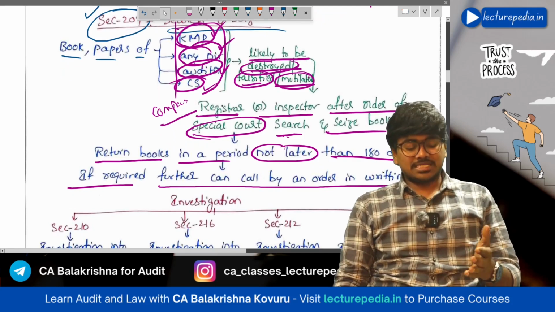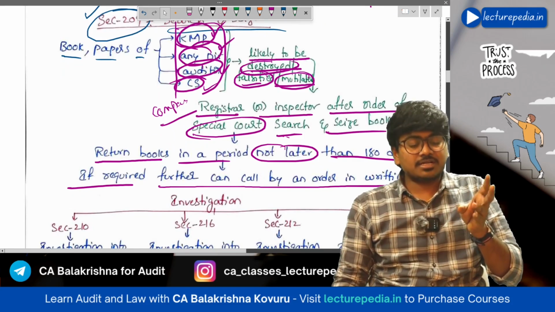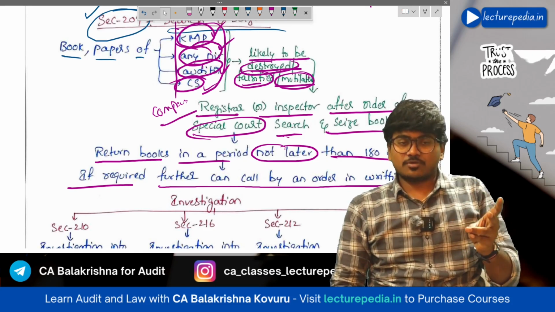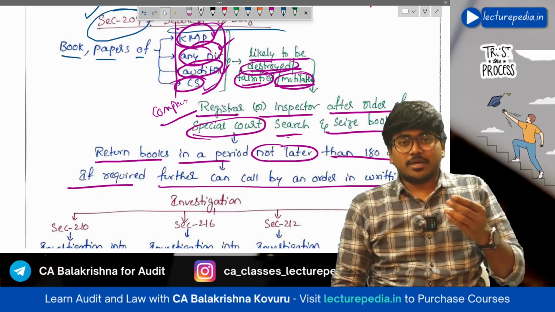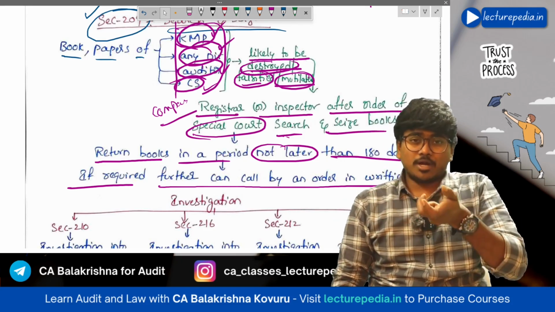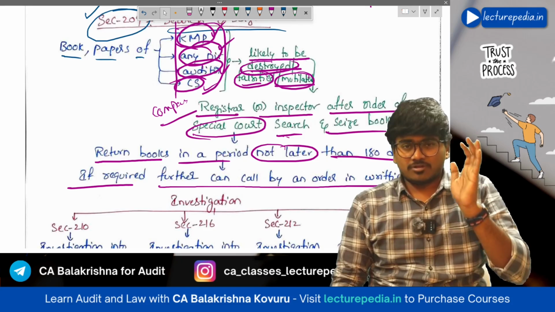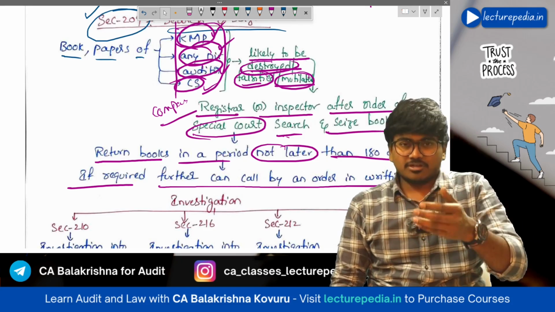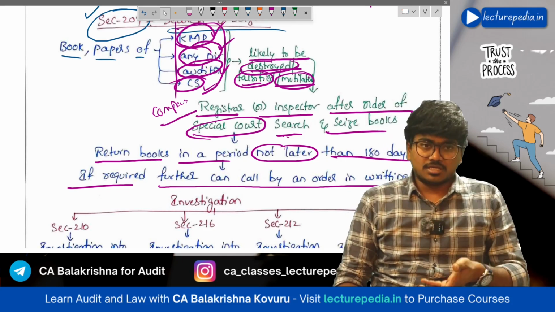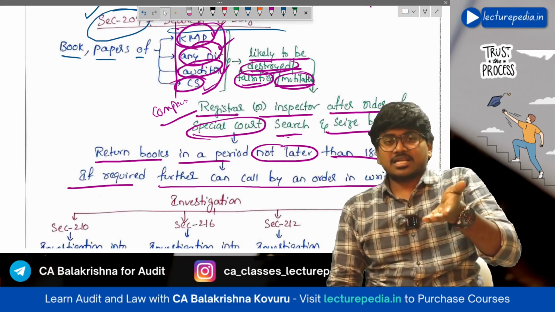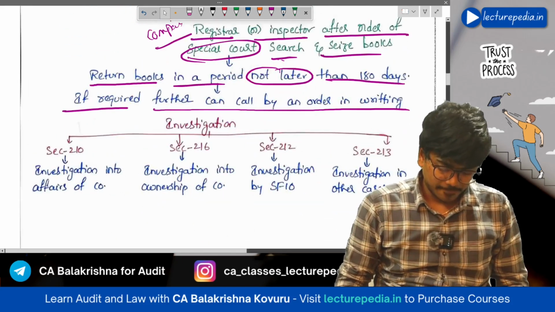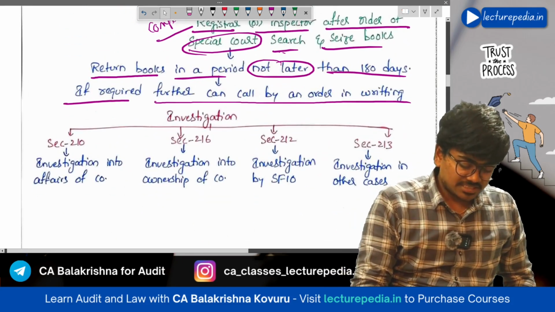So till now we have seen inspection and inquiry. On whom will the inspection inquiry be conducted? On the company. By whom? The Registrar of Companies or the central government. Who will be appointed to conduct the inspection? An inspector. After the inspector conducts the inspection, he will give a report of inspection. In that report, he can recommend an investigation. Now coming to the investigation.